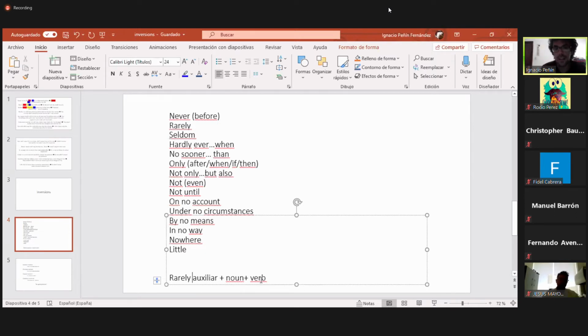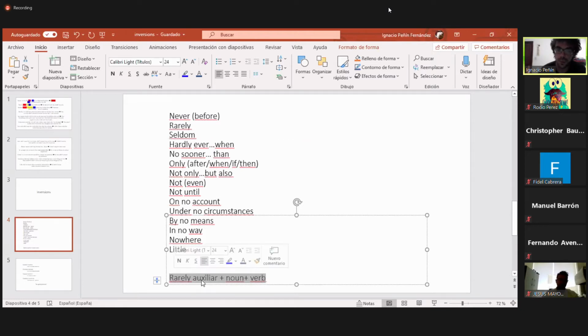Okay, hardly ever, it has the same meaning. It's something that is not going to happen. Okay, but in this case we have to use the structure where the suspensive points are.